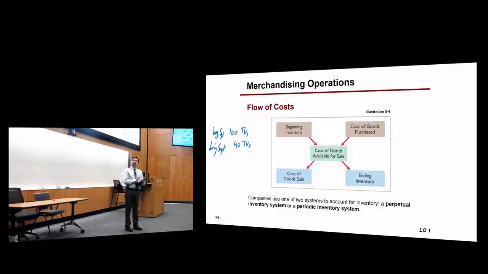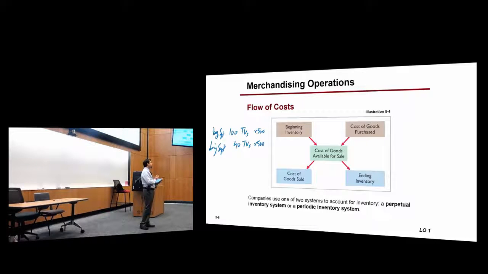So say that in this case, we're going to use average numbers now. On average, each TV costs them $500. So we have 100 TVs multiplied by 500. 40 TVs multiplied by 500. Okay?